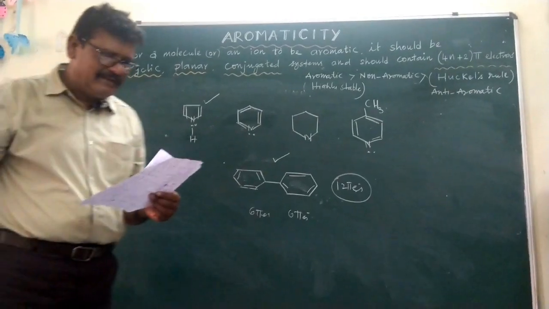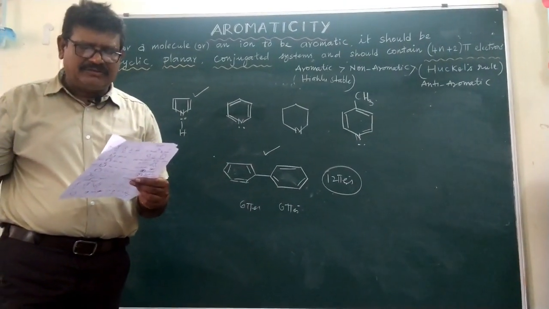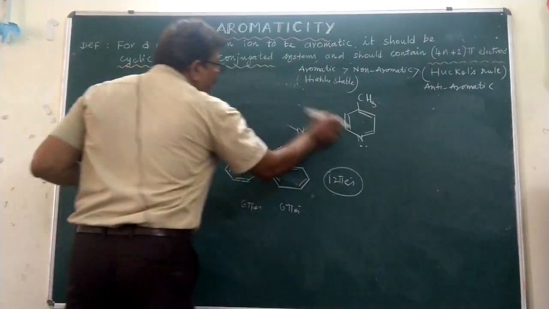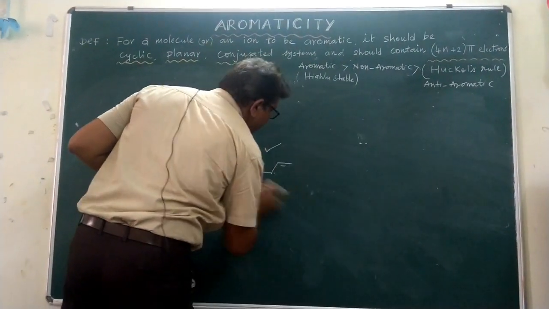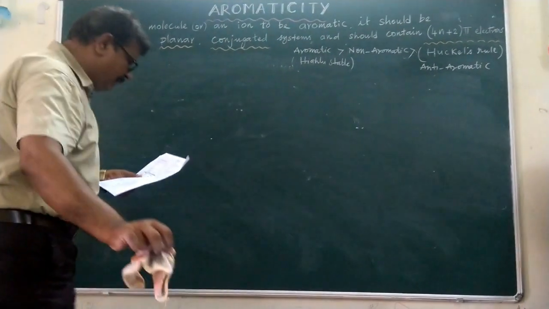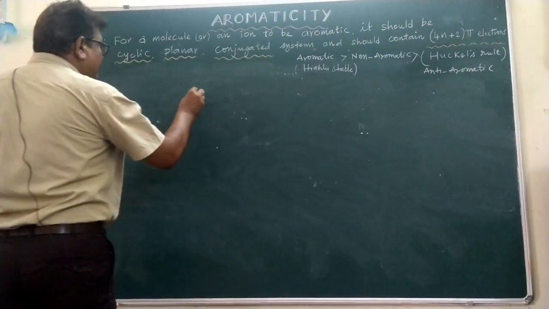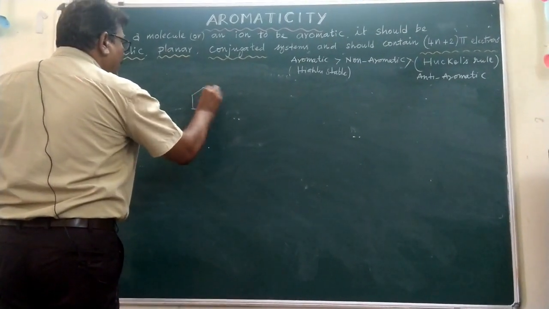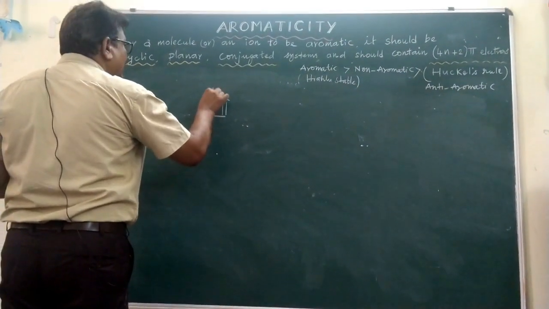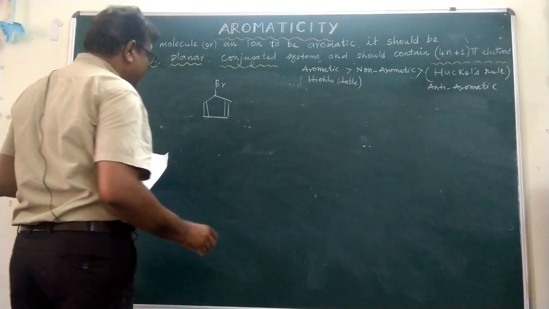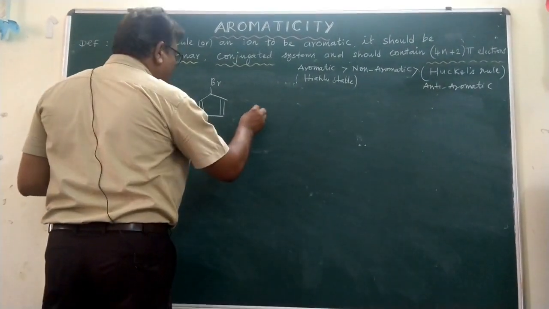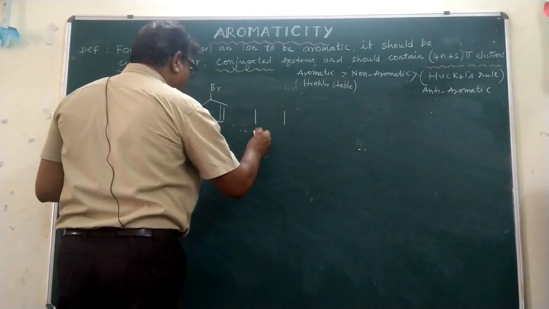Next question please. Which of the following reacts fast with Ag? Now let us see which compound reacts fast with the Ag. The compounds given here: the first compound is bromo cyclopentene, with double bonds present.